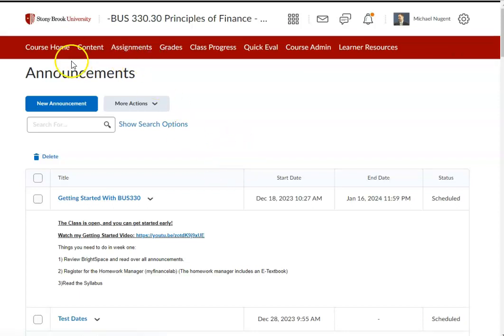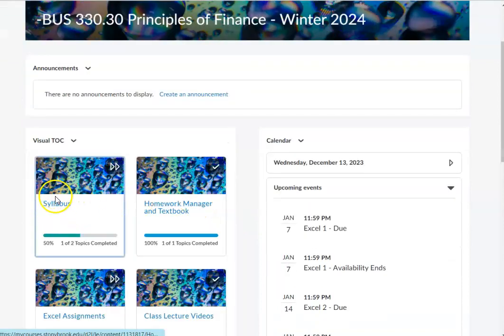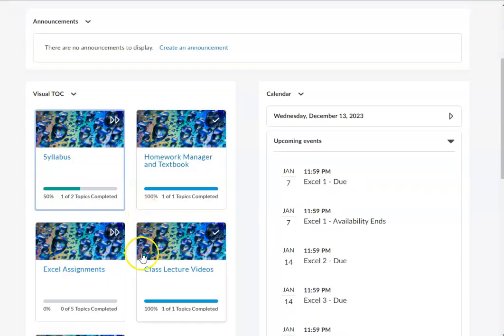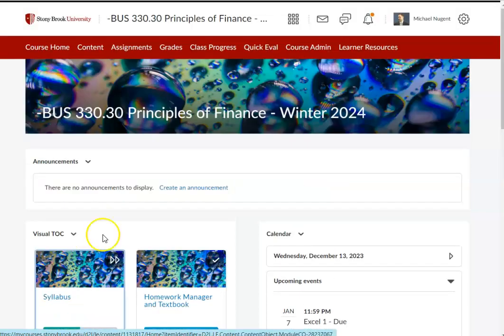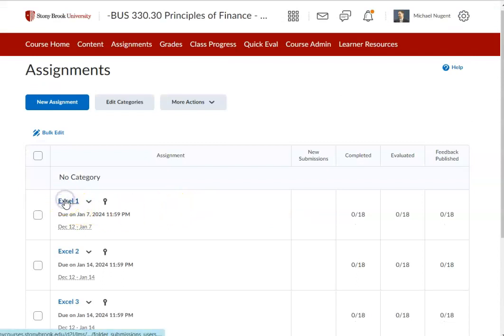Now let's move on to the Excel assignments. So we've covered where you can access the syllabus, the homework manager. Here are the video class lectures, but we also have these Excel assignments, which you can access through here, or you can access through here. And when you click on it, you're going to see the assignments. Click on the assignment.